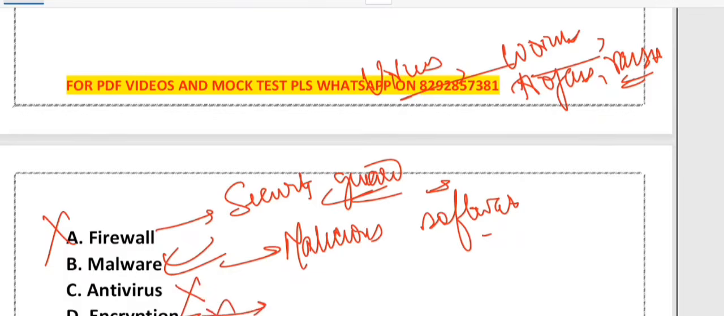So you can think of malware as a burglar breaking into your house. Firewall is the security gate. Antivirus is the police catching the burglar. And encryption is a safe inside your house. Malware is a thief trying to steal your valuables. So malware is the malicious software, right? They are created to harm the system or steal the data.